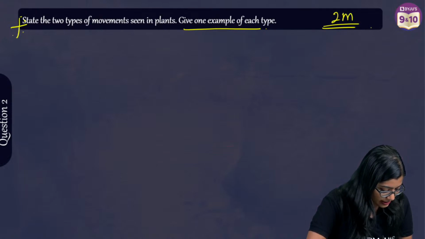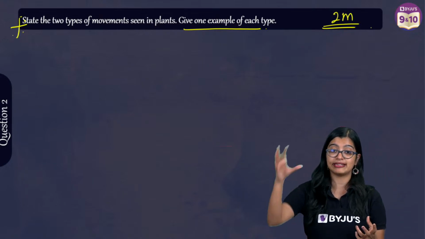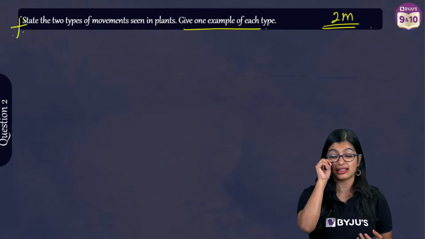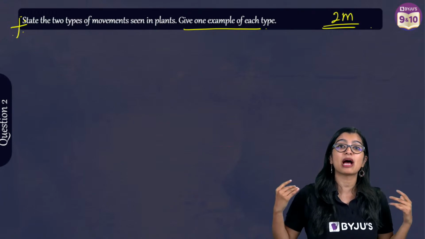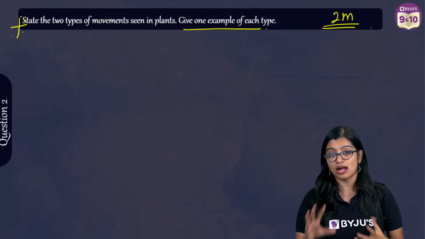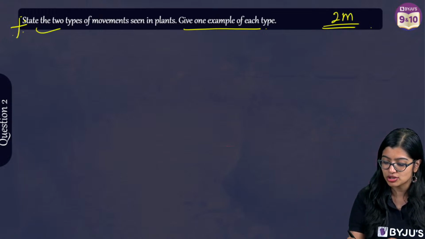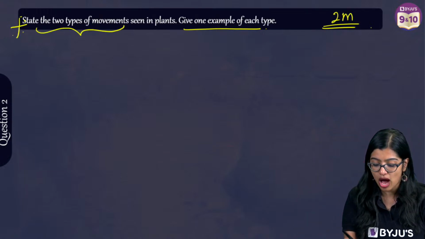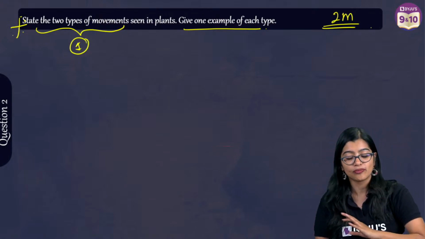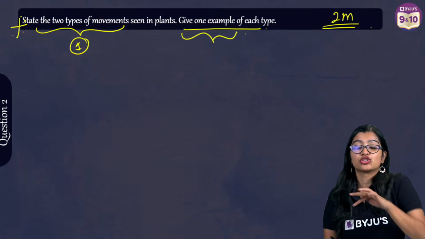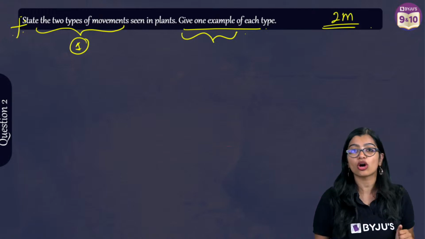Tip: I know the answer in the exam, but I'm not able to write my thoughts properly. Very good, I know a lot of you struggle with this. Ayush is like, ma'am, I know my concepts, but I don't know how to write my answers. Now, when you're writing your answers, first and foremost, structuring your answer is important. What has the question asked you? 2 types of movements. So answer that first: the 2 types of movements are so and so. Then answer the second part. So structure it as per the question. Second thing is you need to practice writing your answers, right?